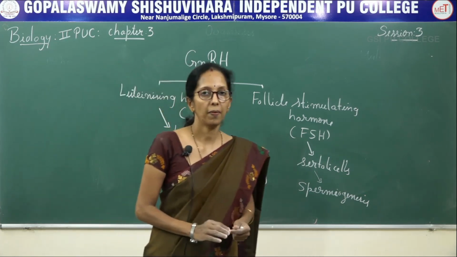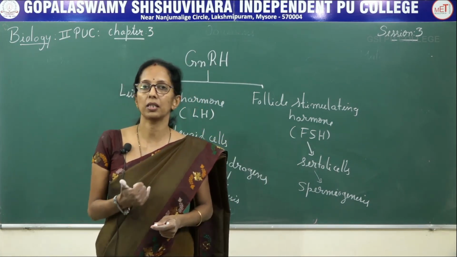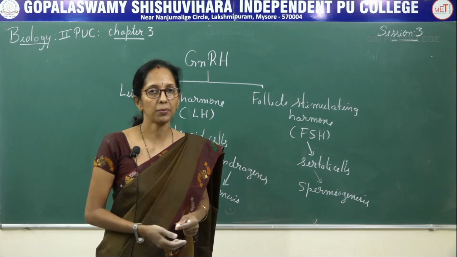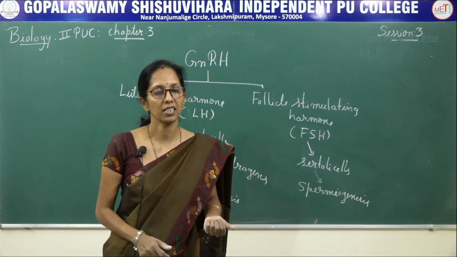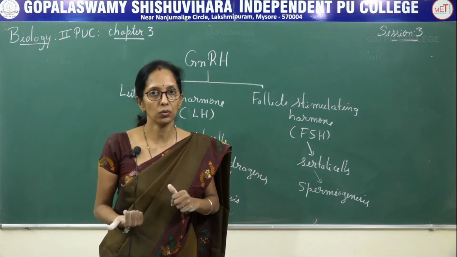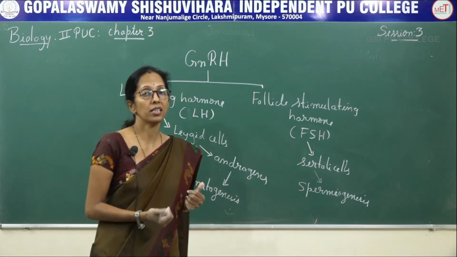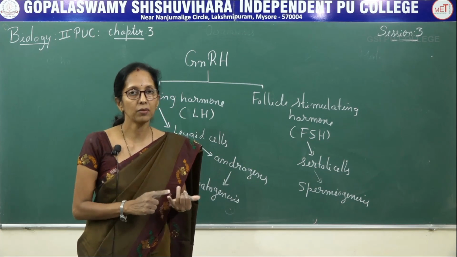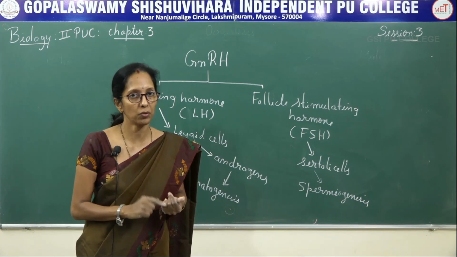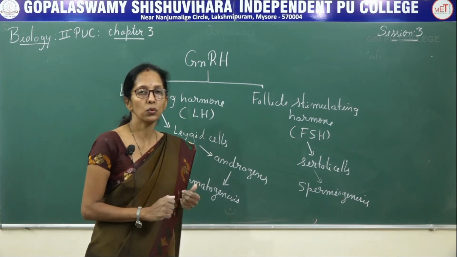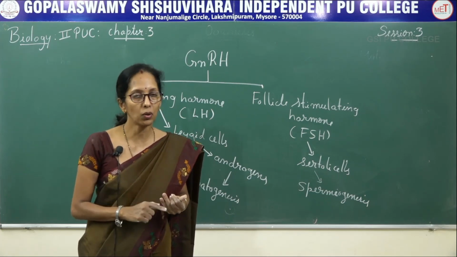So in this session, I hope you understood gametogenesis, the synthesis of gametes in the reproductive gonads. There are two types, spermatogenesis and oogenesis: synthesis of sperms in the testes, and synthesis of ovum or egg in the ovary. In spermatogenesis, there is the phase of multiplication, phase of growth, then the phase of maturation, and last is spermiogenesis. But in oogenesis, there are only three steps: phase of multiplication, phase of growth and maturation.